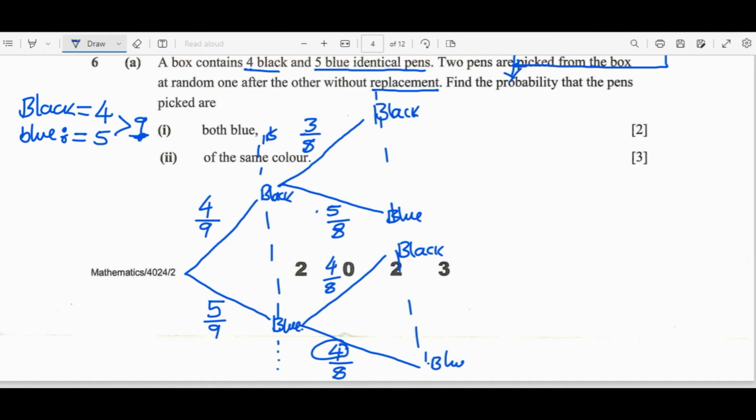So if you look at the possible outcomes here, I'm going to have this black and this black, so I'll say black, black. The reason why I'm writing these in words is because they begin with the same letter. So here I'm going to have black, blue.